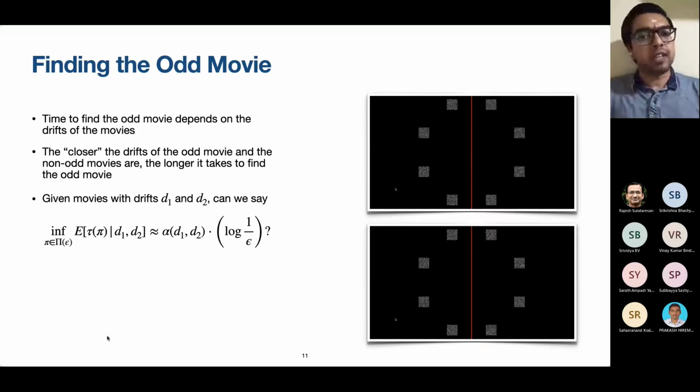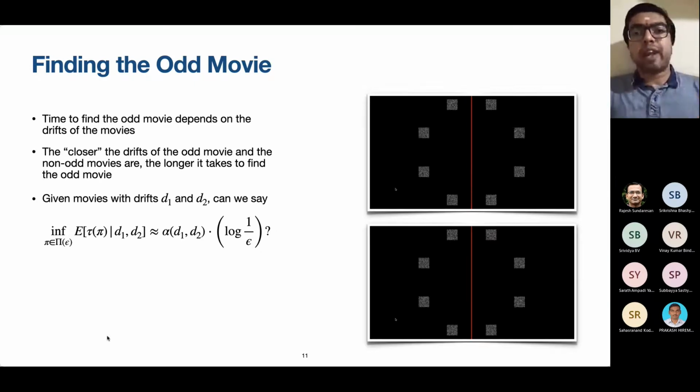And we want to do a precise characterization of the time required to find the odd movie as a function of error probability, just like how Vaidyan et al. had done for the case of static images. Here, we have drifts D1 and D2, and we would like to come up with an answer like this. Now, the thing is, we only anticipate that it could probably be logarithm of 1 over epsilon. Is this actually the case is the question we are after.